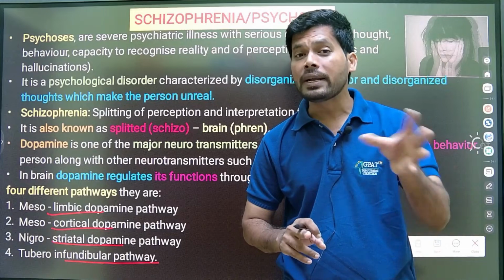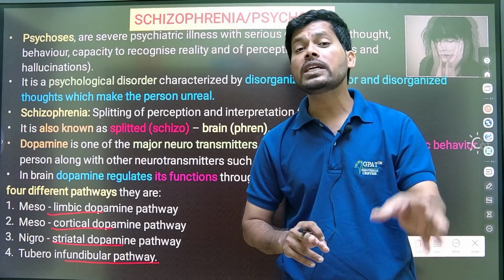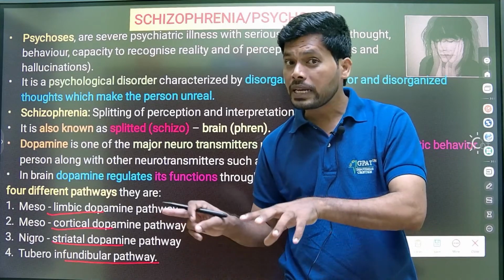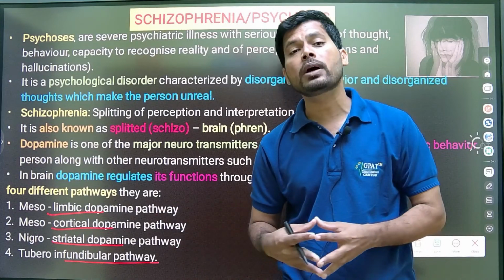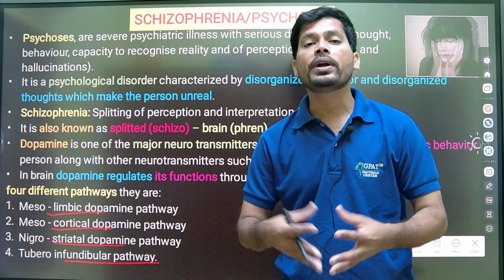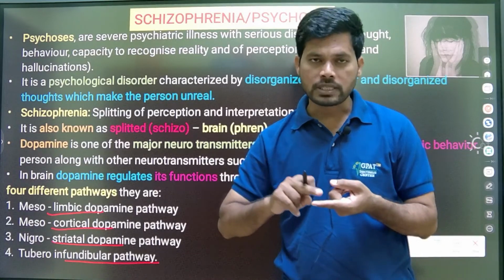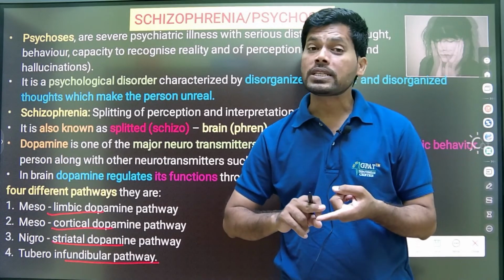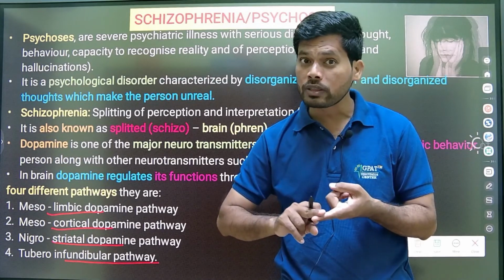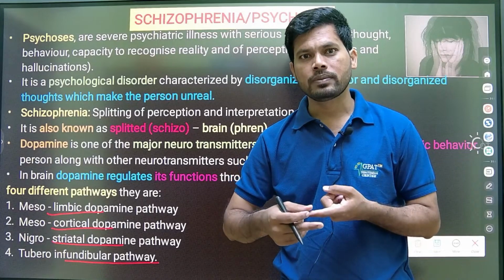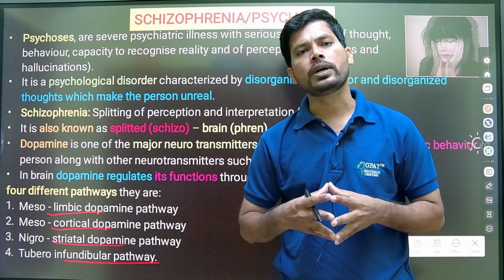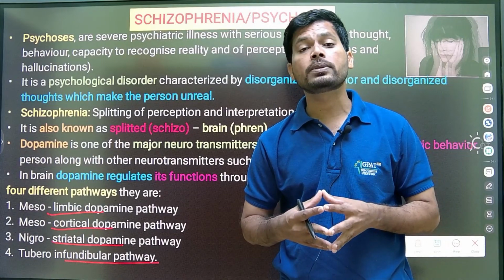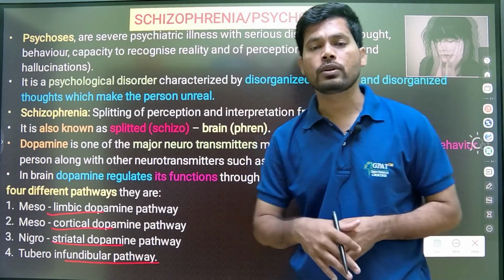But antipsychotics also decrease dopamine function in the nigrostriatal pathway, which leads to a movement disorder, because the presence of dopamine in the nigrostriatal pathway regulates body movements. Decreasing dopamine in the nigrostriatal pathway develops a movement disorder, Parkinsonism.